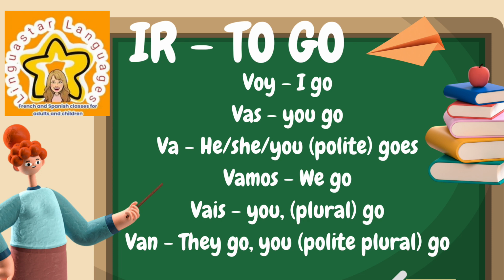But also remember, we use this va when we're talking to one person, the usted form, when we're being polite, when we don't really know them that well. So va. Then we've got vamos, we go. We've got vais, which is you, talking to a group of people, go. And then we've got van, which is they go. So remember also that is the form we use when we're talking to a group of people with the ustedes form, which is you talking to a group of people that we don't know very well. So van would use that form. So we've got voy, vas, va, vamos, vais, van.